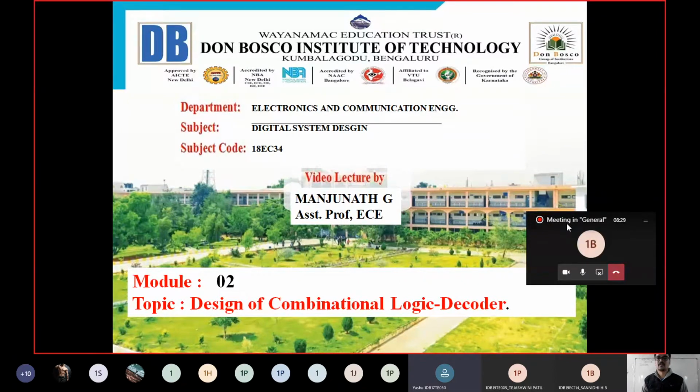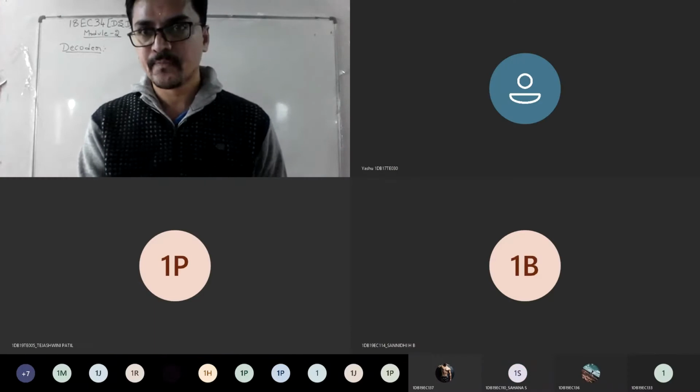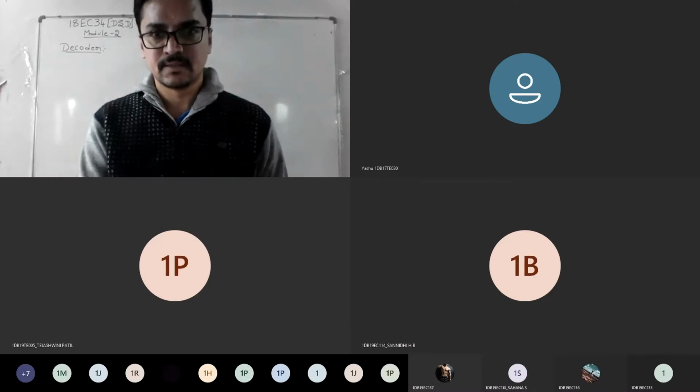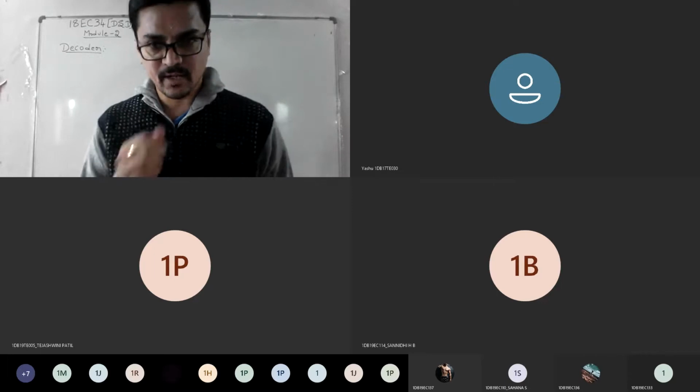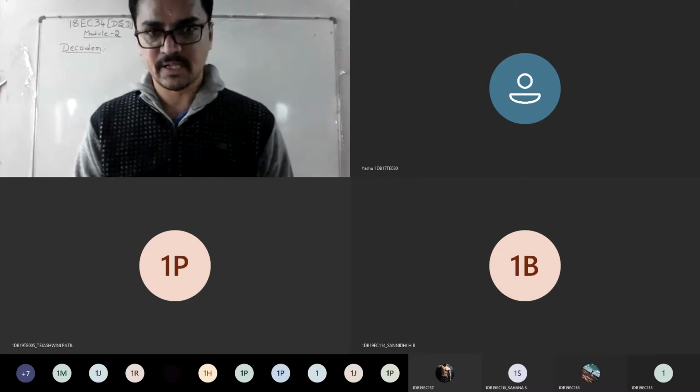Adders. Good. So we completed adders and subtractors, right? In adders we went through half adder and full adder. Similarly we went through subtractors, with respect to half and full. I hope everyone got the difference between sum and carry, and difference and borrow, with respect to addition and subtraction. Any doubts anyone till there?